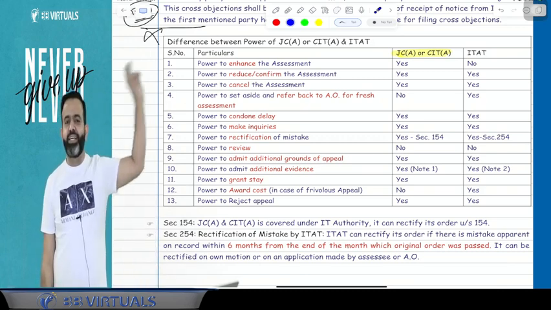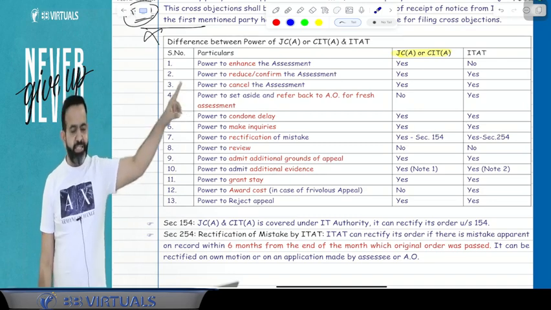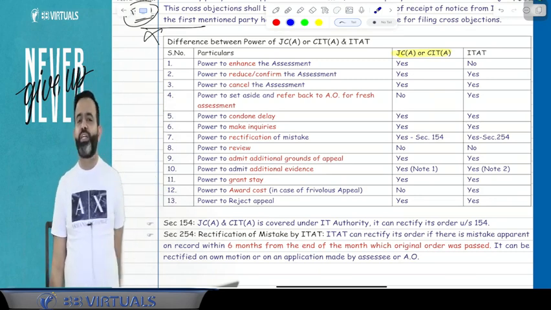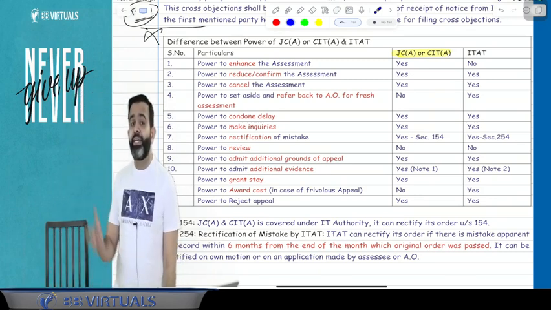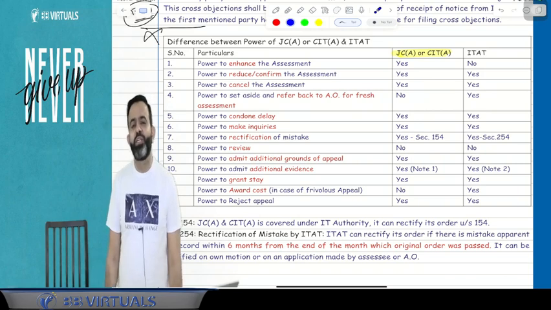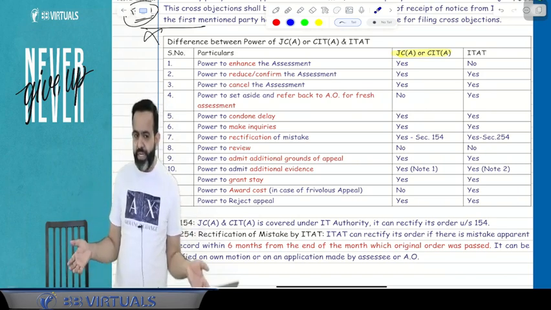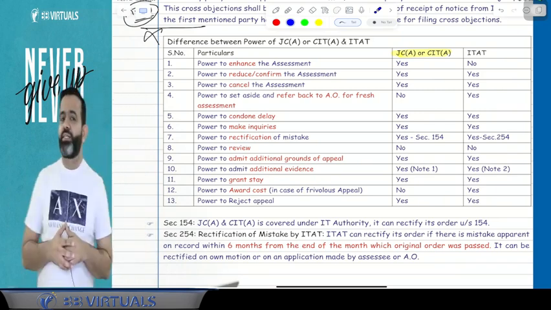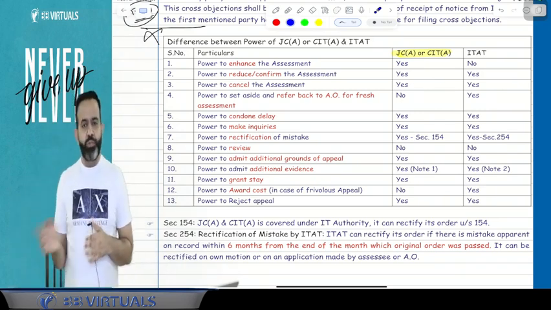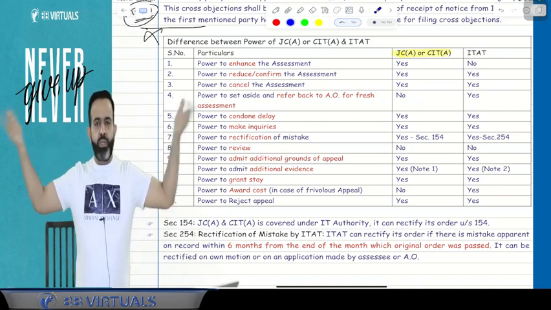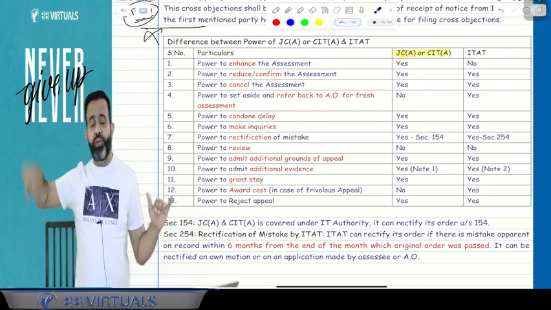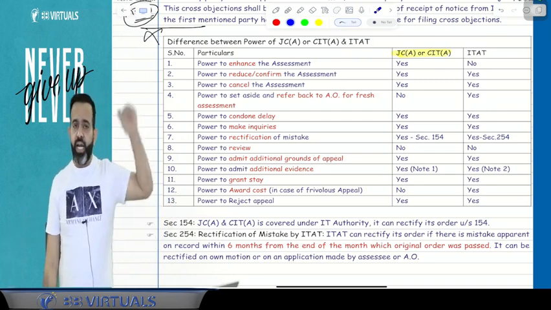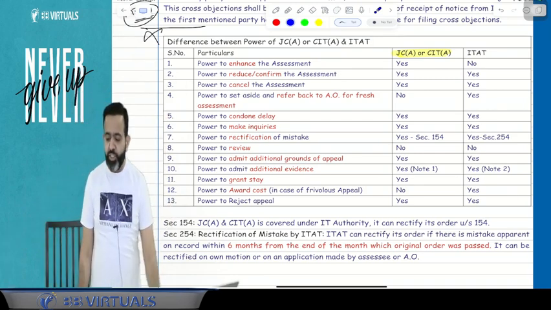But guys, ITET has the power. ITET has the power that ITET can cancel the assessment and refer back to AO for the fresh assessment, and ITET can tell the assessing officer to do the fresh assessment. So here, cancel the assessment, both have the power, but refer back to AO for fresh assessment, CIT appeal and Joint Commissioner appeal cannot, but ITET can refer back to AO for the fresh assessment.